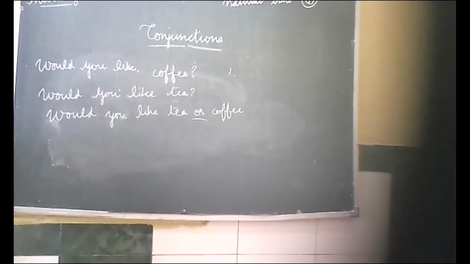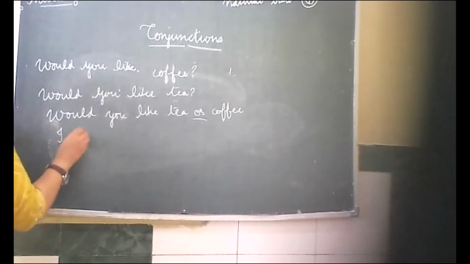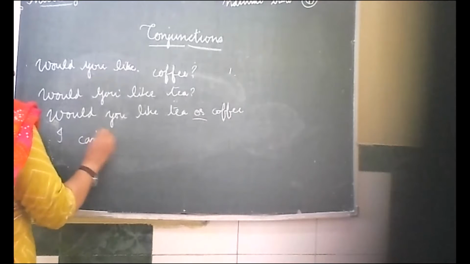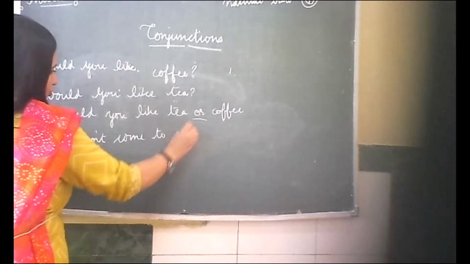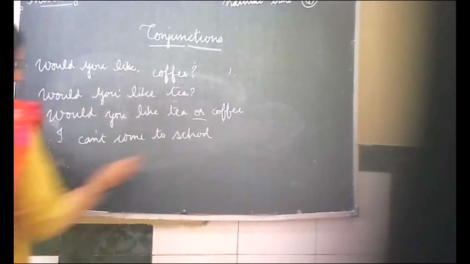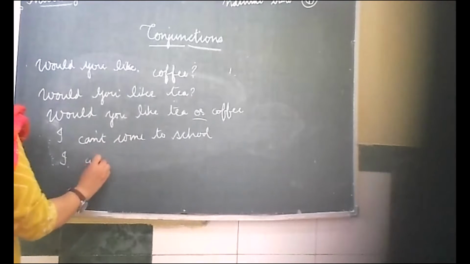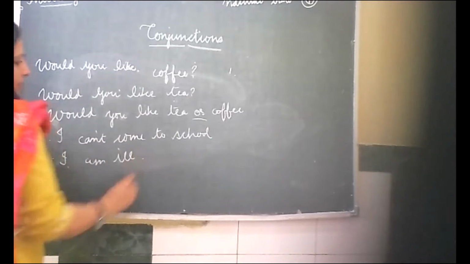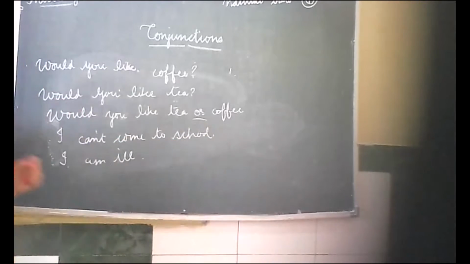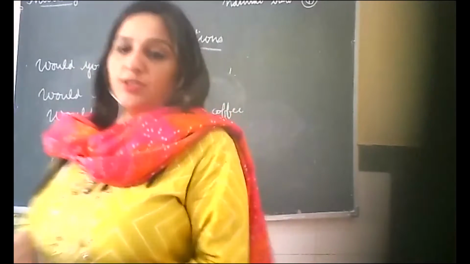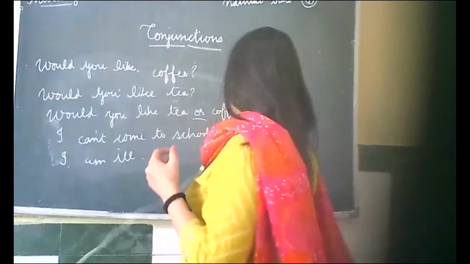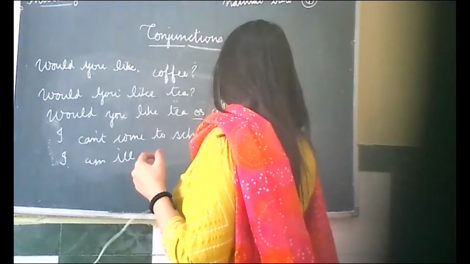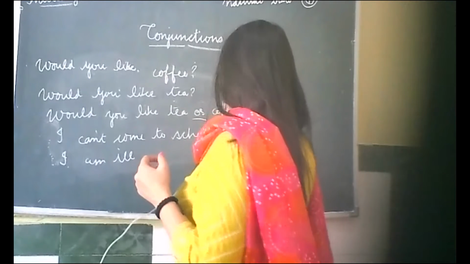Okay. When we want to give any reason, then, I can't come to school because I am ill. Yes, I can't come to school because I am ill. And we will join these two sentences using because.